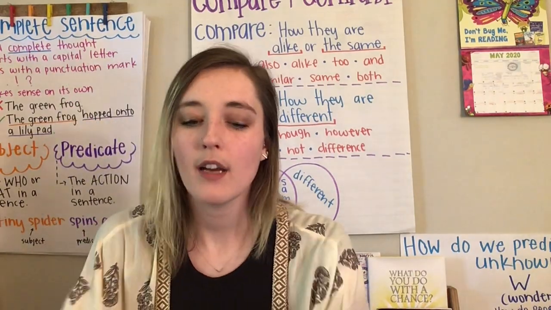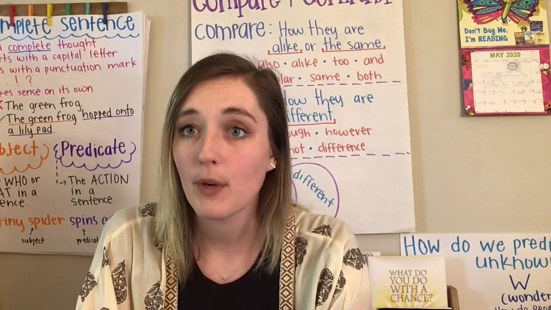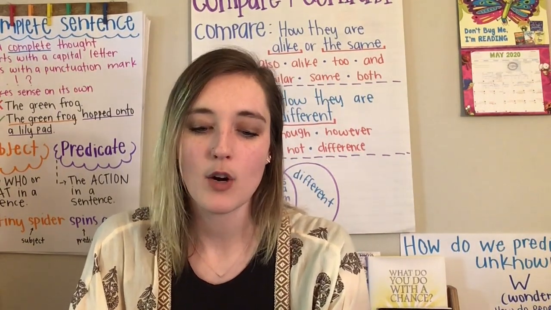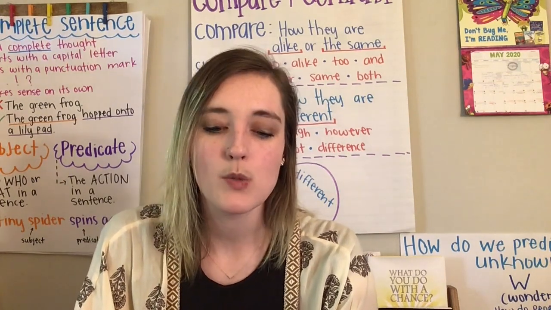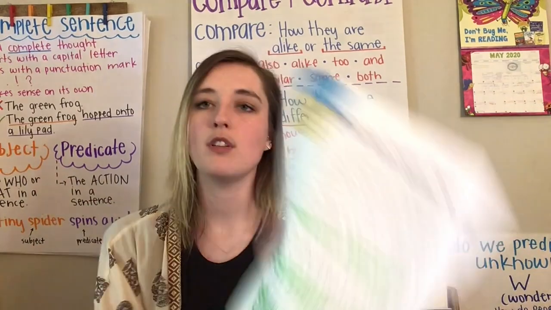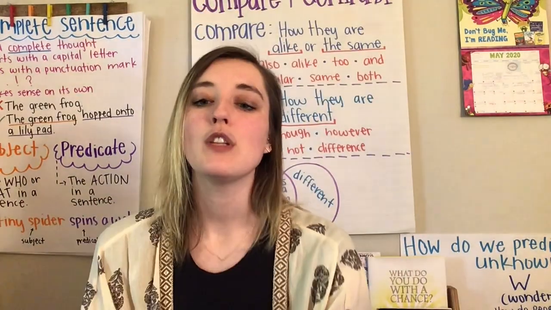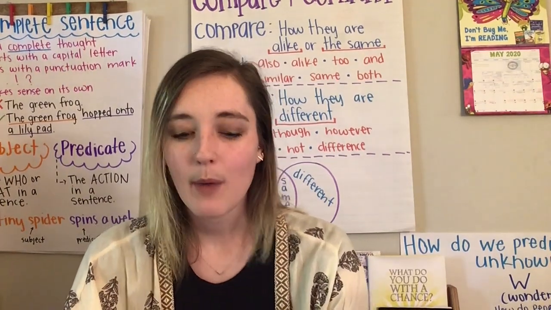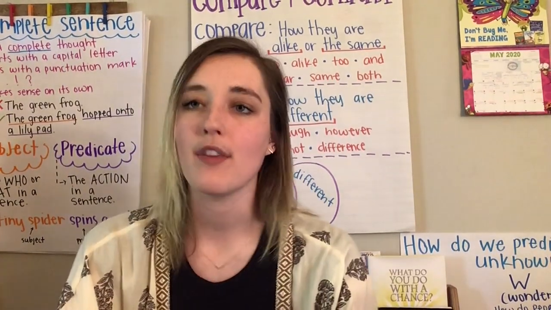Okay, so we are going to look at How Indian Summer Began. We're going to look at that text first. And our question that we're going to be focusing on is what affects the climate and weather. So I would like you to turn to page 20, and I'm going to read How Indian Summer Began out loud to you. As I'm reading, I want you to think about what affects the weather and climate.